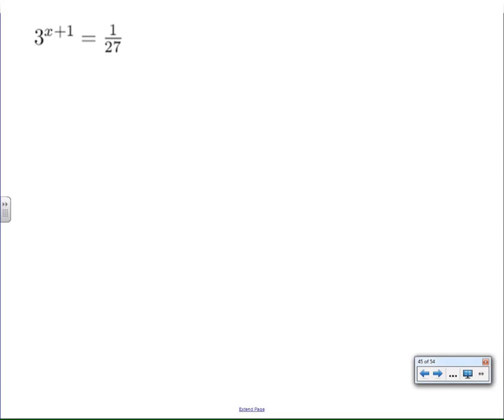Hello. We're going to look at using the properties of exponents, along with our understanding of graphs and tables, to help us see if we can figure out a nice way to solve equations that are exponential in nature. That is, equations where the variable happens to be in the exponent of the function, or equation.